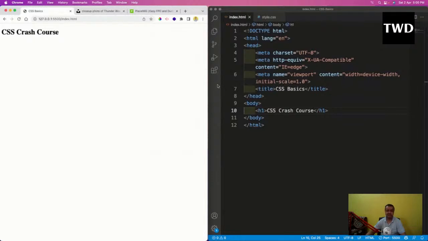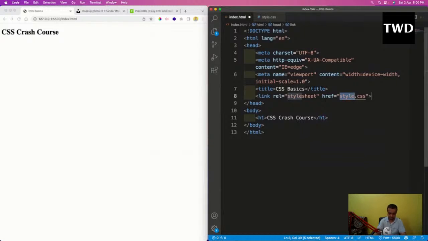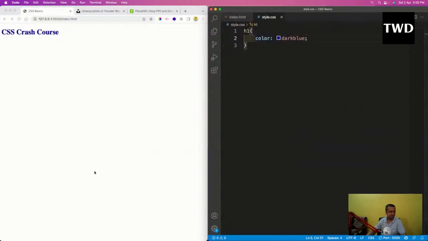Because HTML and CSS, you have to link both of them, and linking is done in the head tag. Here I'll come and do the link and CSS. So this is the thing which you have to write: link rel stylesheet, href is the file name, style.css. I will save it. See, now the color is this blue color, whatever color I have given. So it's the blue color that is there.